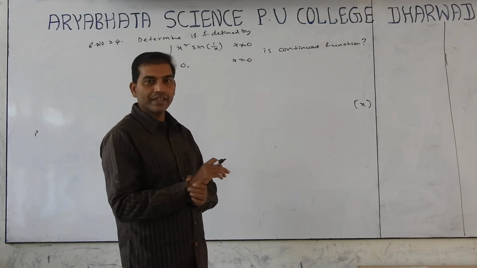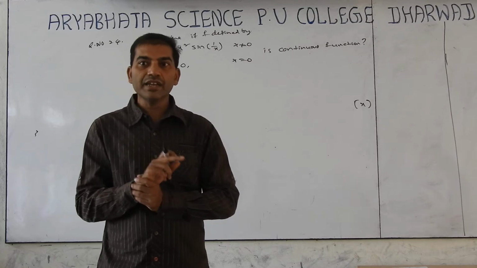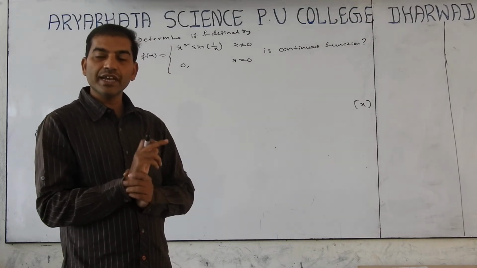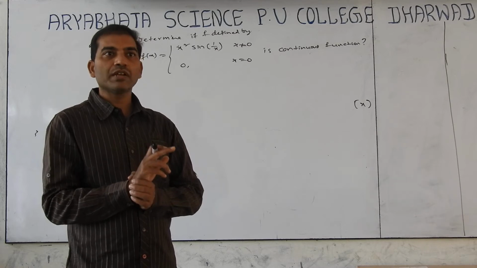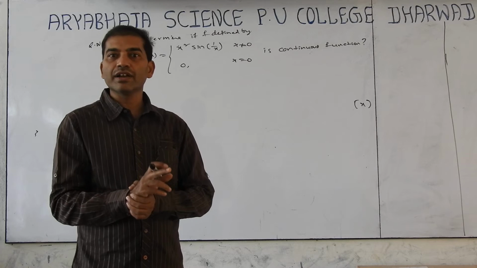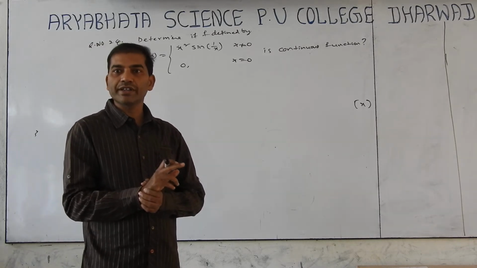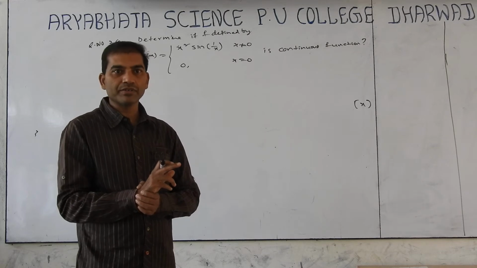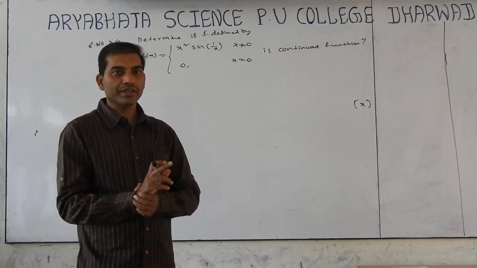Next, sin x is continuous everywhere, cos x is continuous everywhere, tan x is continuous on R except at (2n plus 1) into pi by 2. Cot x is continuous on R except at n pi. Sec x is continuous on R except at (2n plus 1) into pi by 2. Cosec x is continuous on R except at n pi.